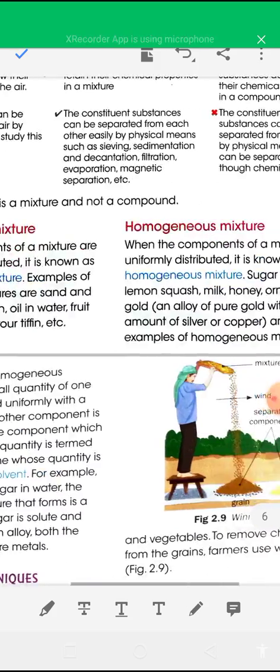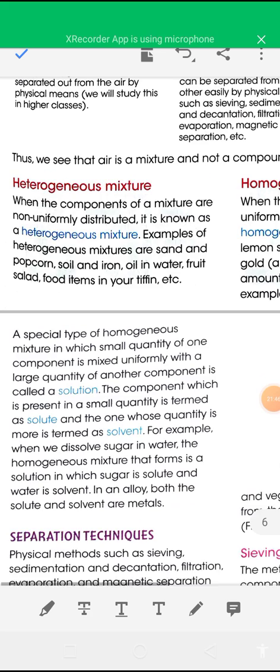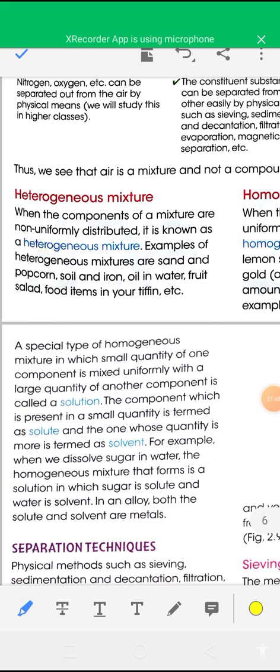Now, types of mixture. There are two types: homogeneous mixture and heterogeneous mixture. When the constituent components of a mixture are non-uniformly distributed, or not equally mixed together, it is known as a heterogeneous mixture.